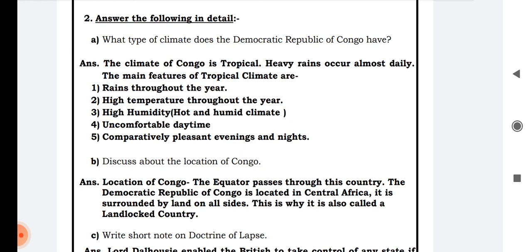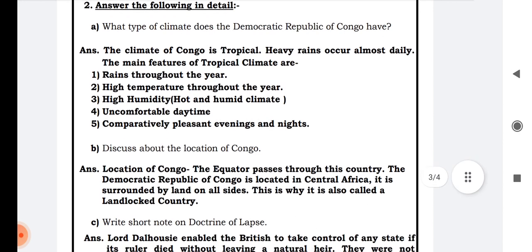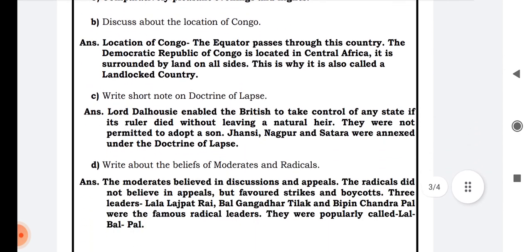The climate of Congo is tropical. Heavy rains occur almost daily. The main features of tropical climate are: number 1, rains throughout the year. Number 2, high temperature throughout the year. Number 3, high humidity, hot and humid climate. Number 4, uncomfortable daytime. And number 5, comparatively pleasant evening and night. So these are the main features of the tropical climate.